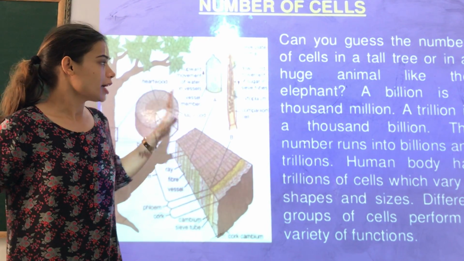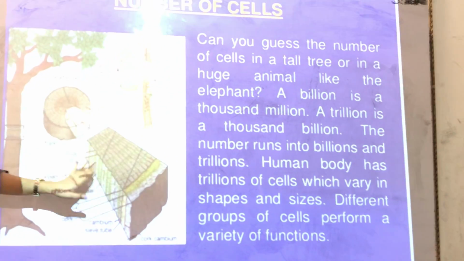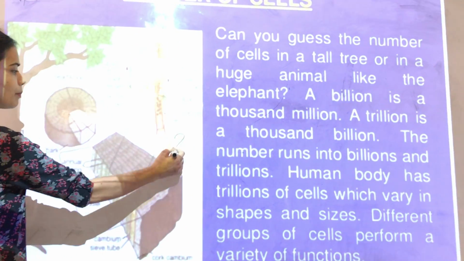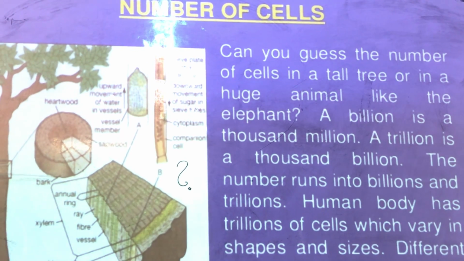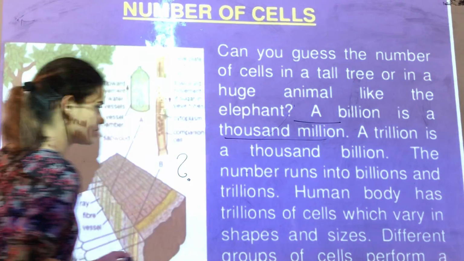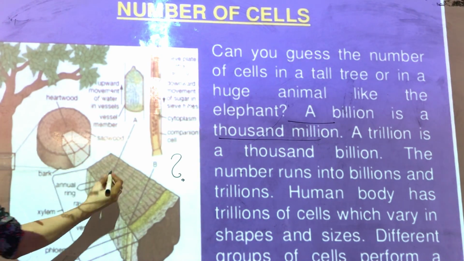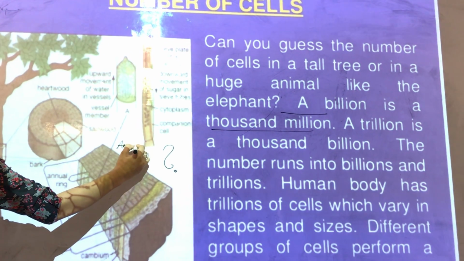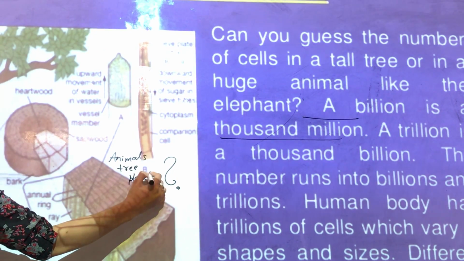Now, can you guess, if you can see here, children, the first question which I want to ask you is, can you guess the number of cells present in a tall tree or a huge animal like an elephant? Can you tell? A billion or million of cells. There are billions and millions of cells present inside animals, present inside trees or plants or even humans.